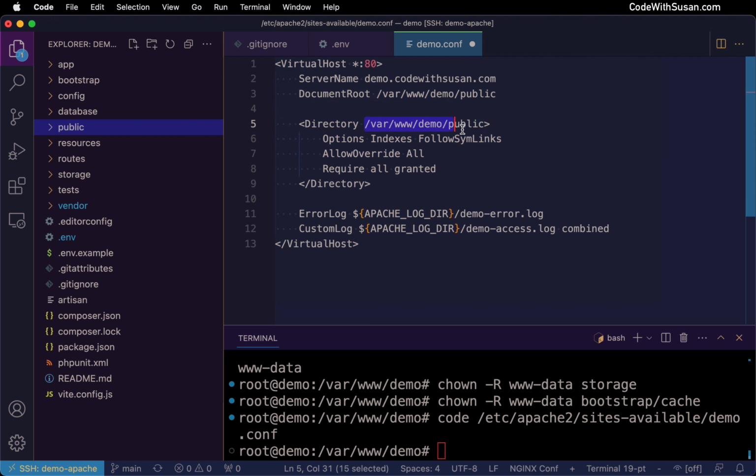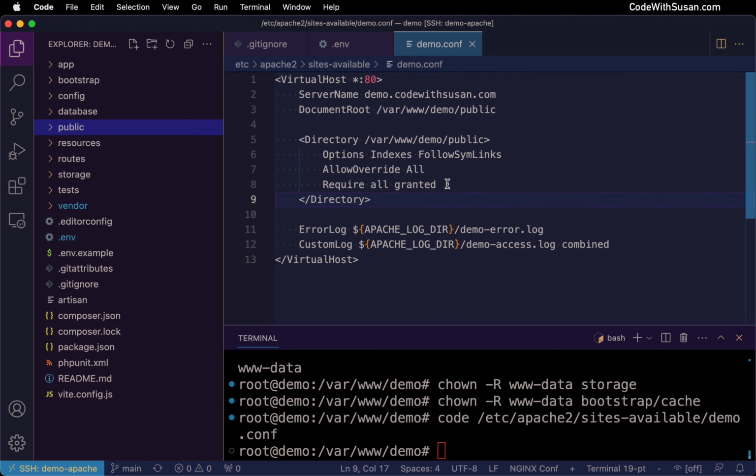Use the same path for this directory options here. Here's where we're setting some necessary options for that document root. And you can leave it as the defaults I have here in this template. And then the final thing down here is just some file names for things like your error logs and your access logs. So you can change this to whatever the name of your application is. In my case, I'll just leave it as demo.